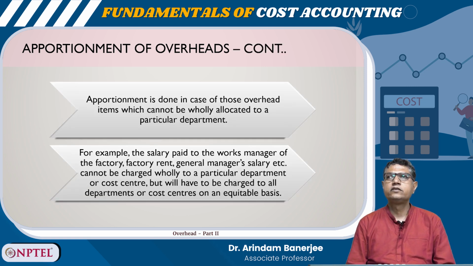Apportionment is done in case of those overhead items which cannot be wholly allocated to a particular department. For example, the salary paid to the works manager of the factory, factory rent, general manager's salary, etc. cannot be charged wholly to a particular department or cost center, but will have to be charged to all departments or cost centers on an equitable basis. So, these are the examples of overhead.